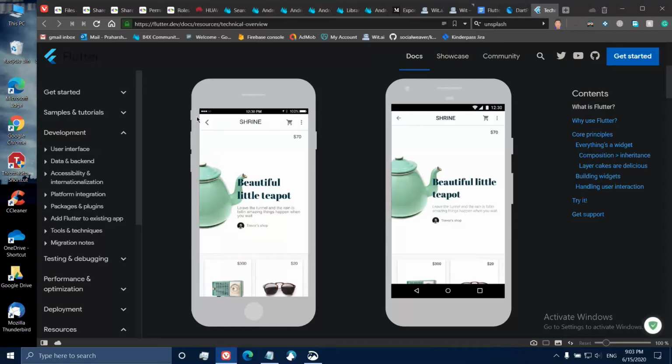For example, if I want an icon like this on iOS, I'll have to say wherever the UI of that icon is defined, show me this icon if it is on iOS or this icon if it is for Android. If we have to do this very same thing for each and every widget that we have, then it can be hectic, right? So that is one of the things that we need to take into consideration before we start Flutter.